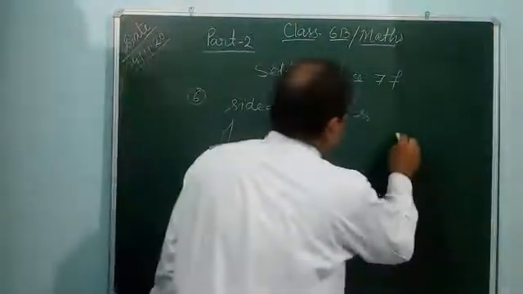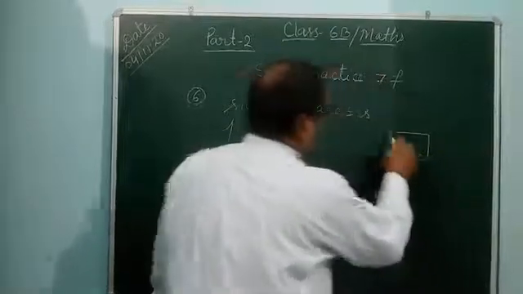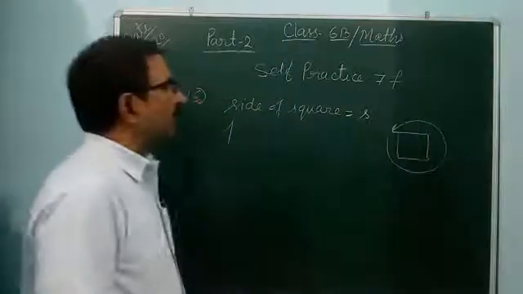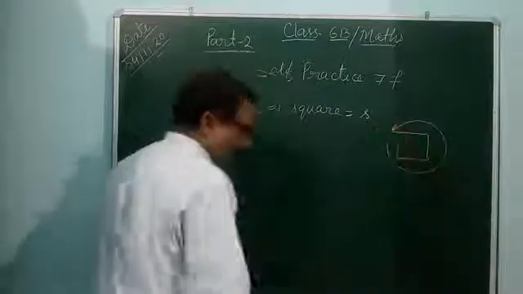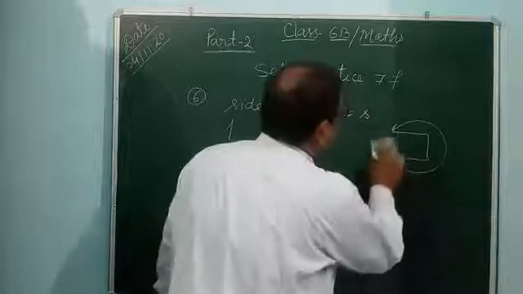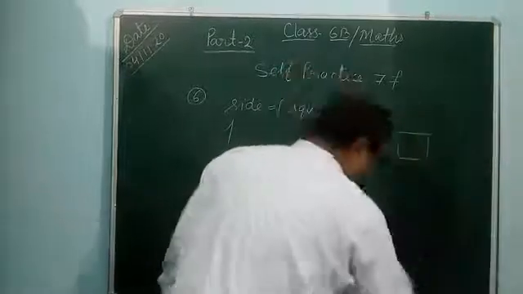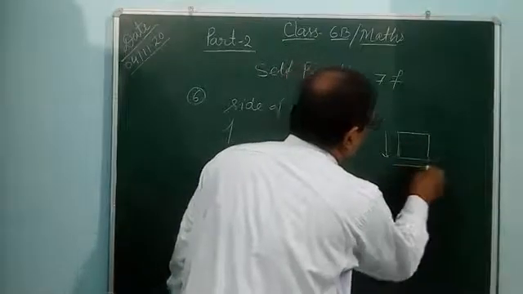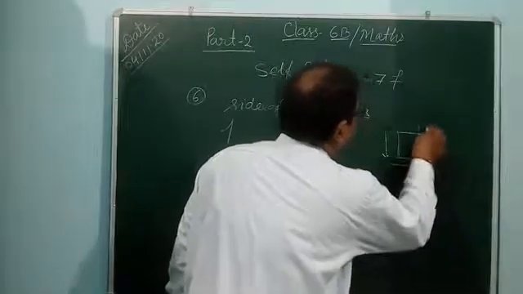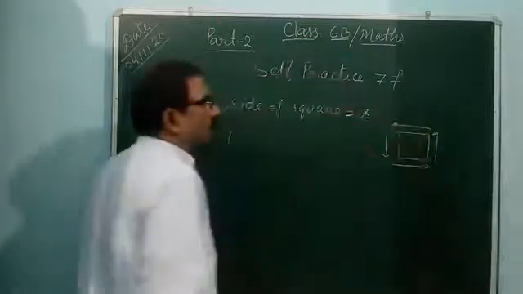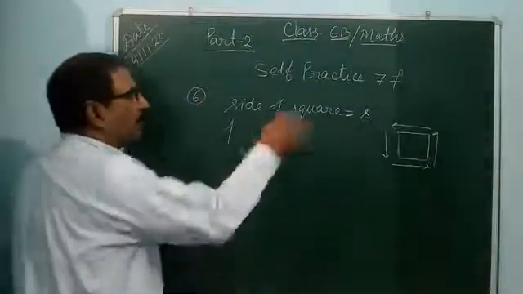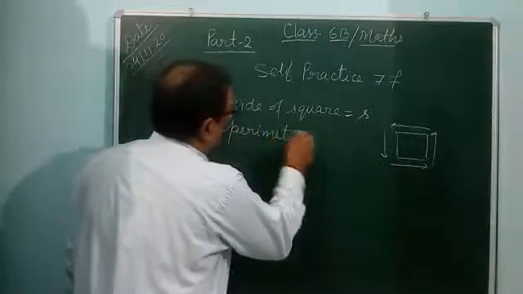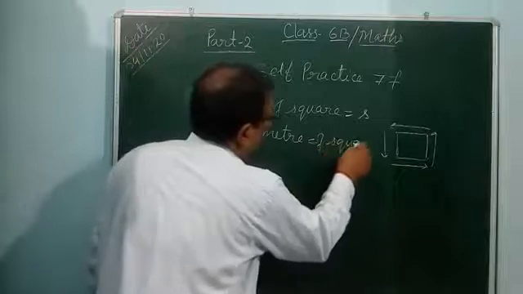If you are taking one round of the square field, from here to here, it means addition of the four sides. You are coming like that, taking like that. This is completing one round of the square field. So it will be perimeter. It means you can say perimeter of the square field.